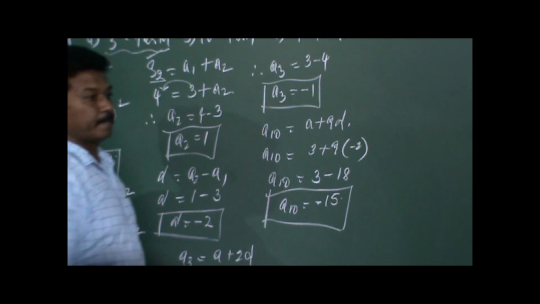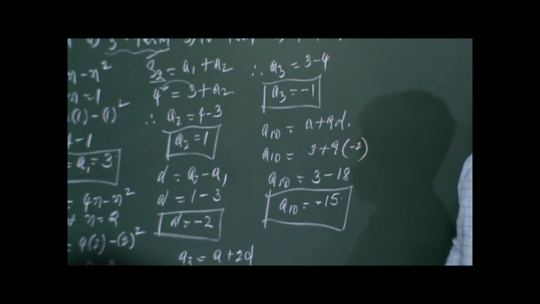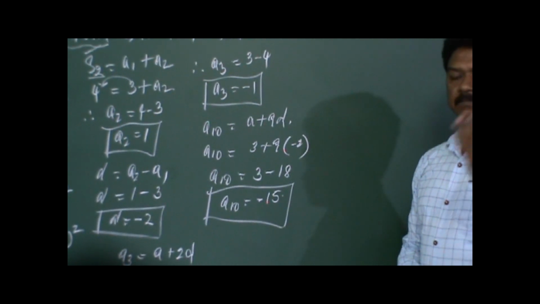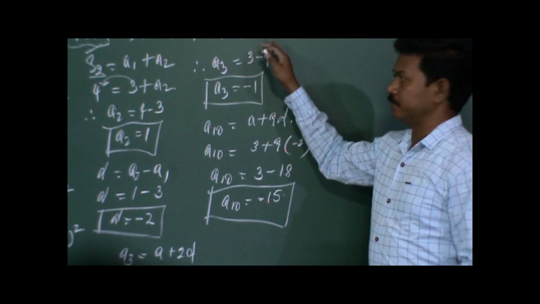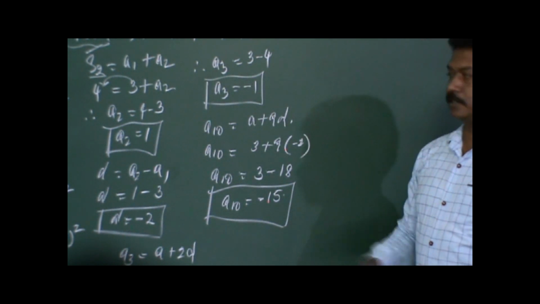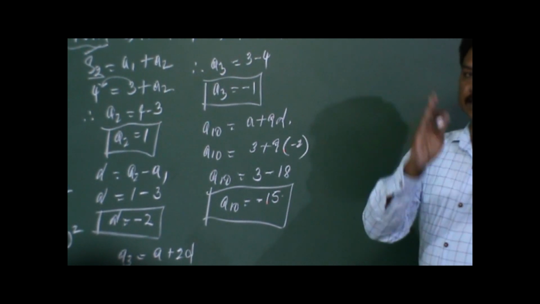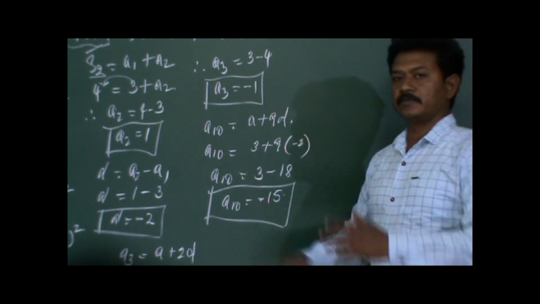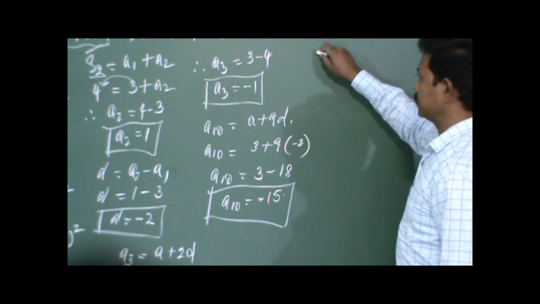Then we will find out the nth term. This is the same method. You can go with the nth term by two methods. Either you can go with Sn minus Sn minus 1 is equal to An. Before finding out the nth term, find out Sn, that is already given. We have to find out Sn minus 1. Instead of n, we have to substitute n minus 1, and then we can proceed. So if you do Sn minus Sn minus 1, you are going to get the nth term. Or else we can use first term and common difference to find the nth term. That's the simple method.